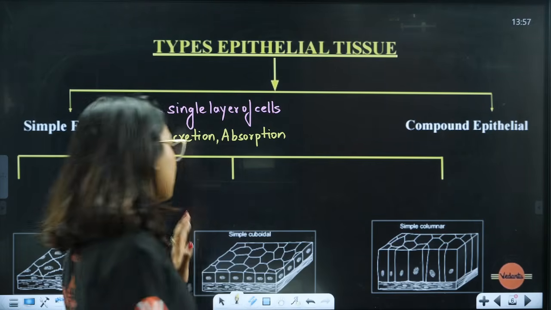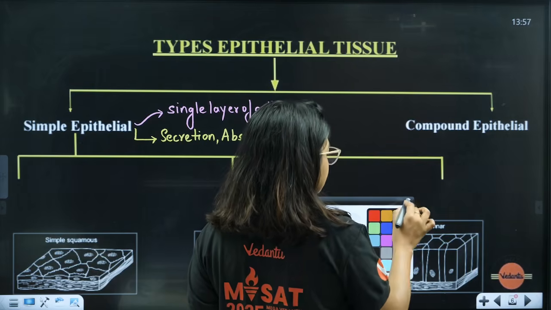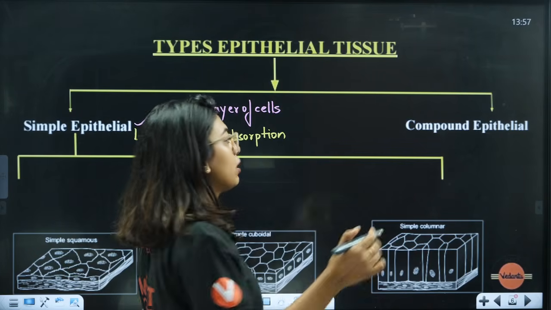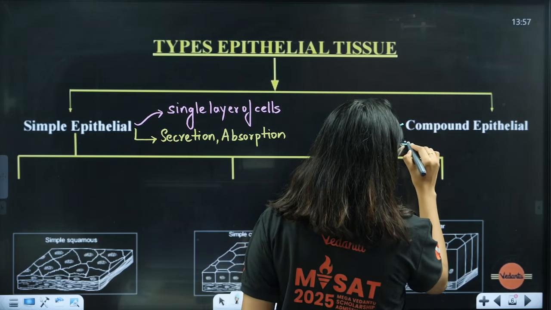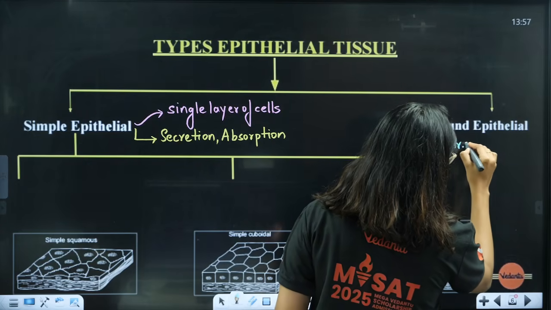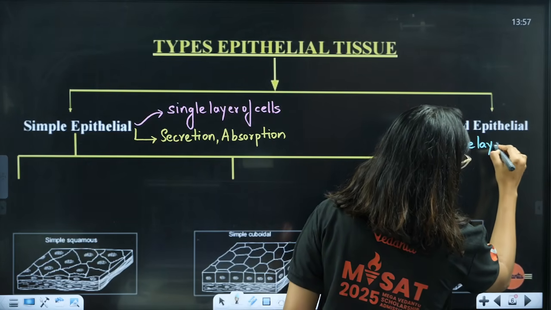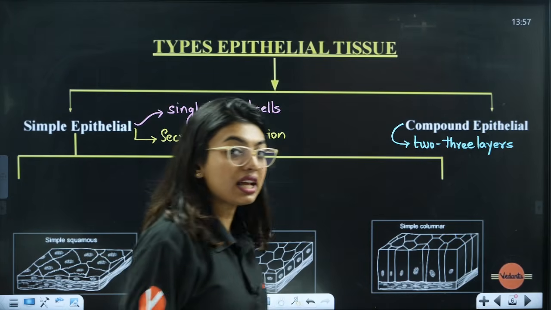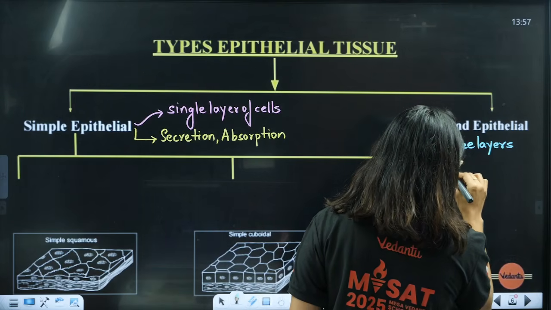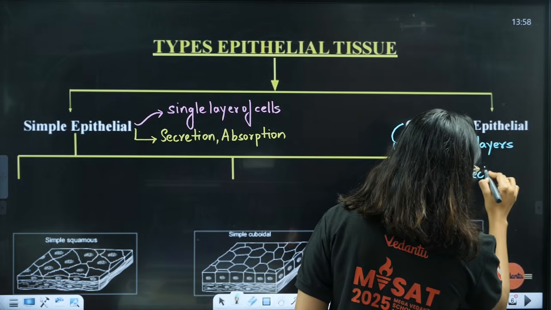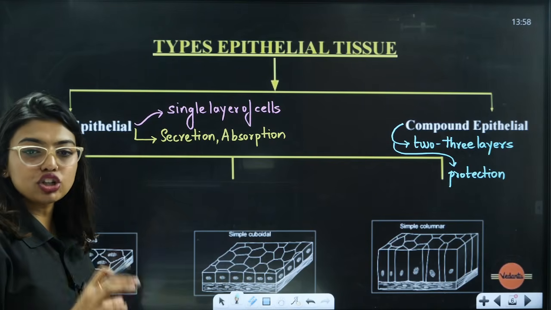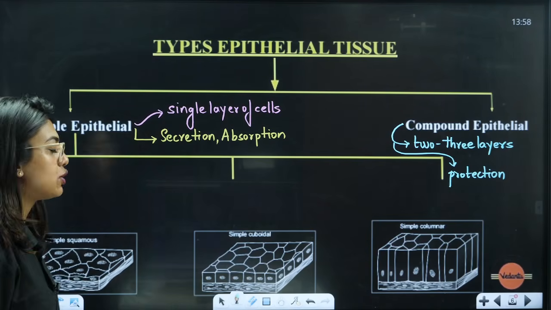Now, students, compound epithelium on the other side. If, let's say, you have 2 or 3 other friends, it gets complicated. So here what will happen? Compound epithelium will have 2 to 3 layers. Since they have 2 to 3 layers, can I use them for protection? Yes, you can use them for protection because they have 2 to 3 layers. So mainly I will use it for protection. They also do some secretion and absorption, but mainly I will use it for protection.